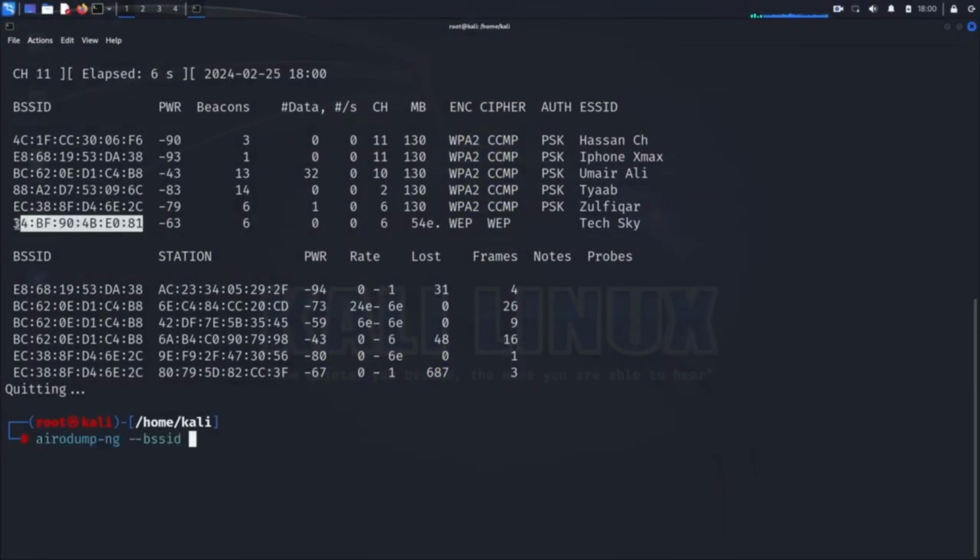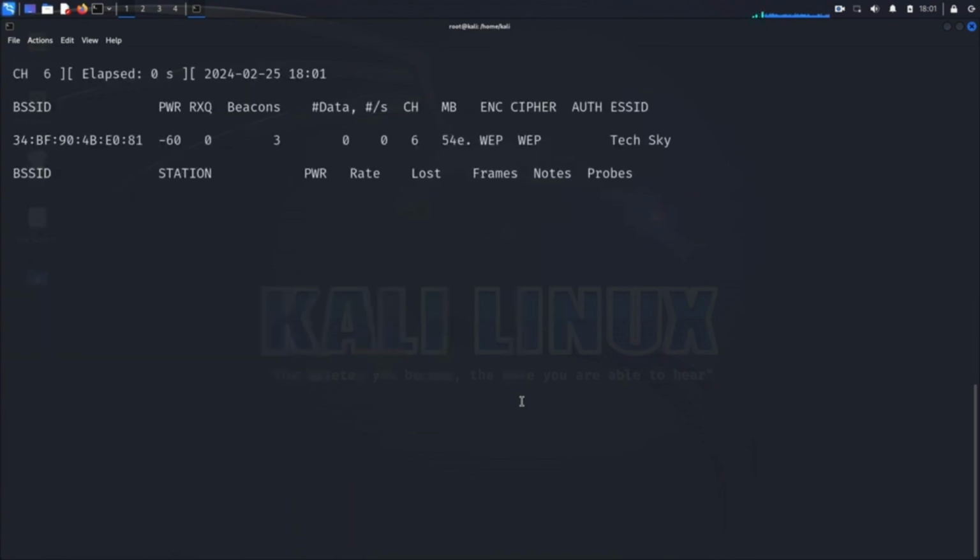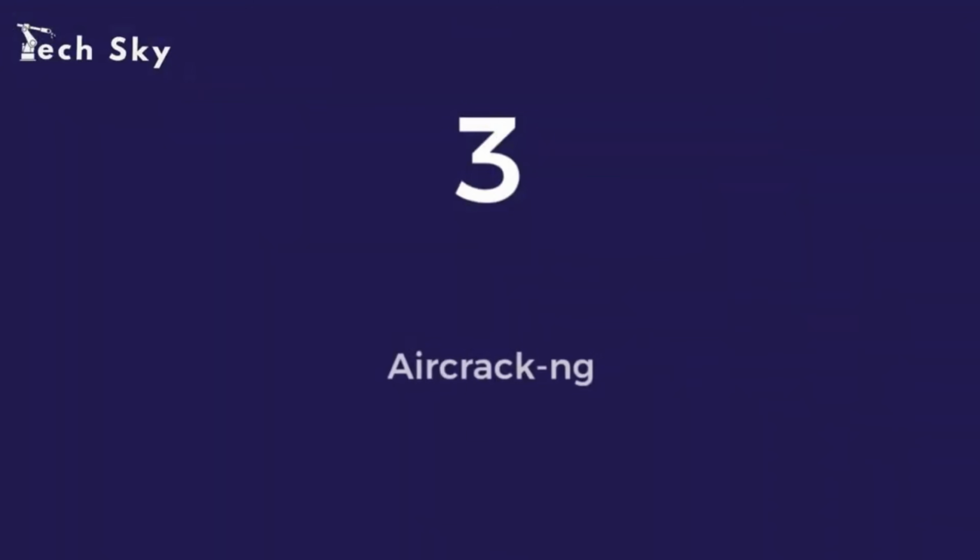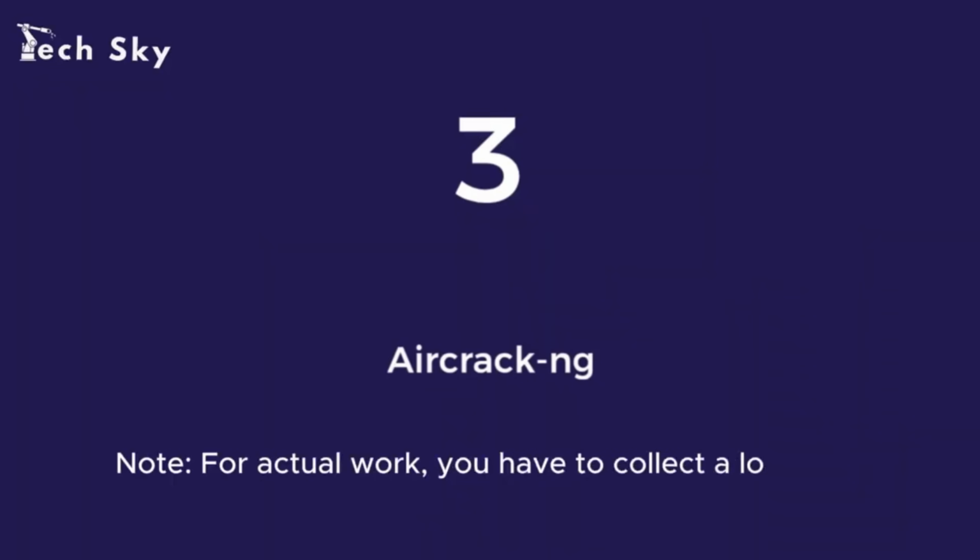With our target identified, we set Airodump-ng to capture packets from the TechSky network. Each captured packet brings us closer to our goal, like pieces of a puzzle waiting to be assembled. We monitor the data flow, eagerly awaiting the critical mass of IVs that will unlock the door to the WEP key. Step 3. Aircrack-ng. Cracking the code.